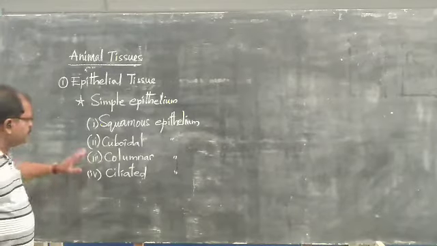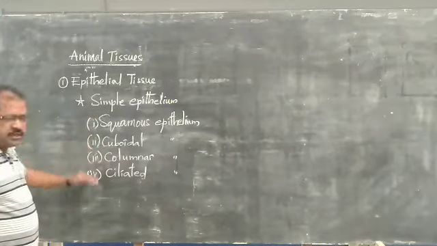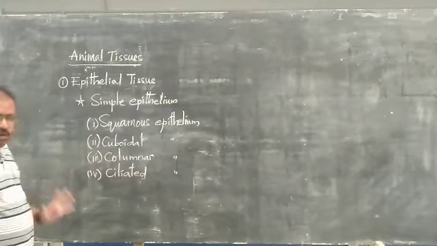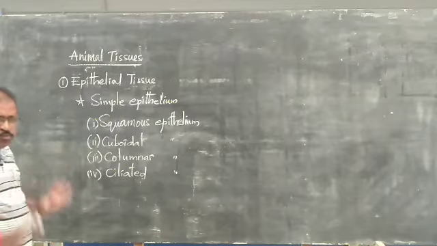These are the 4 types of simple epithelium present in our body, in the animal body. Our body means the animal's body.